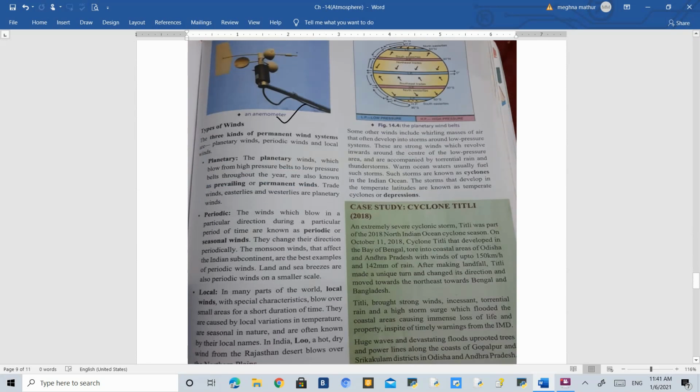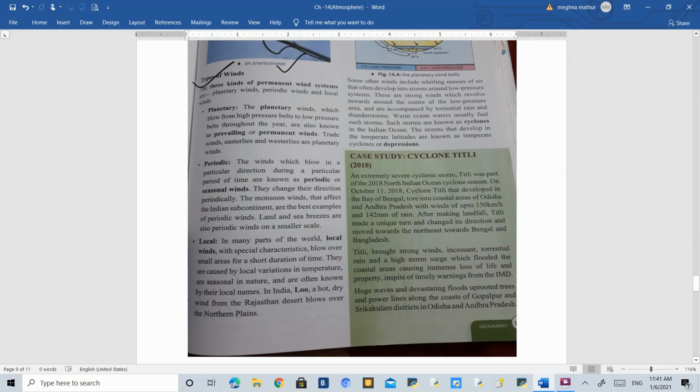Okay. Now, types of wind. Now we are going to read that there are three types of wind: planetary, periodic, and local. Planetary wind is one which is flowing all the months. In all the 12 months, they are flowing. So that is why they are called permanent and prevailing winds also. And they are called planetary wind.